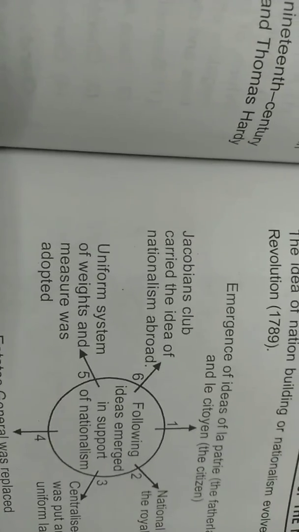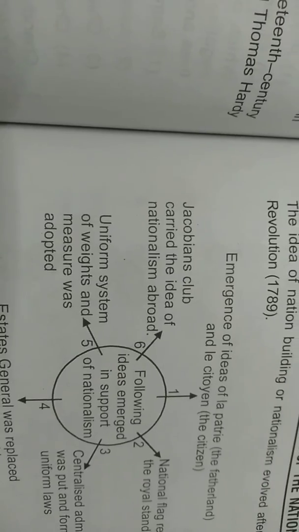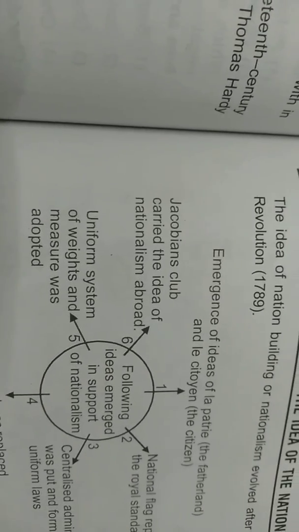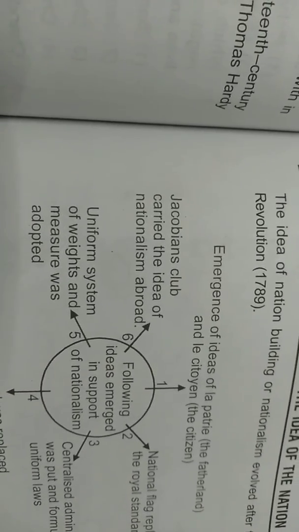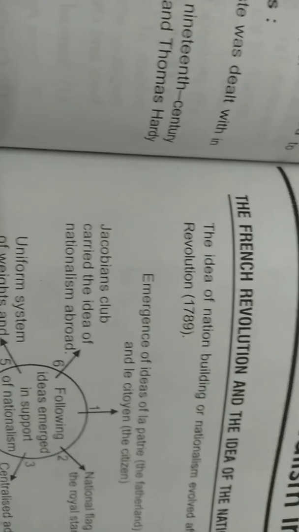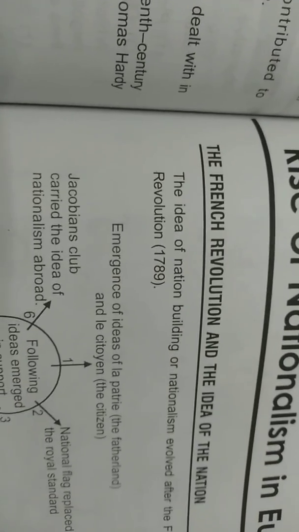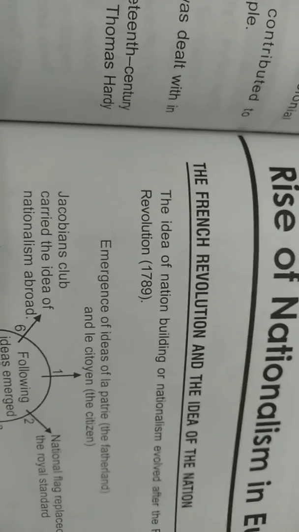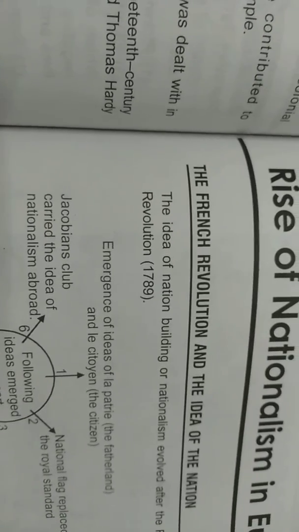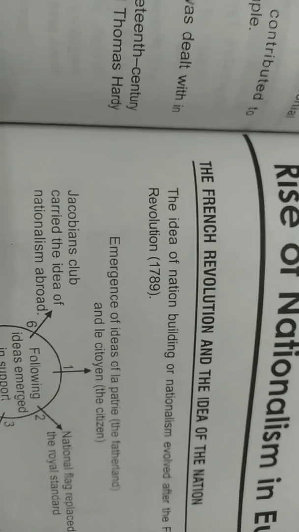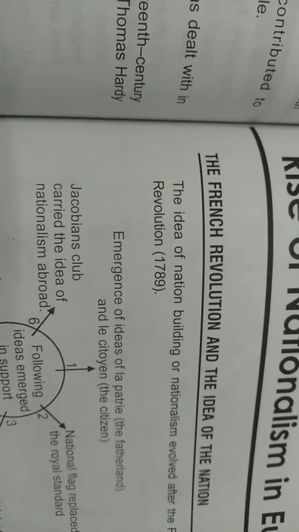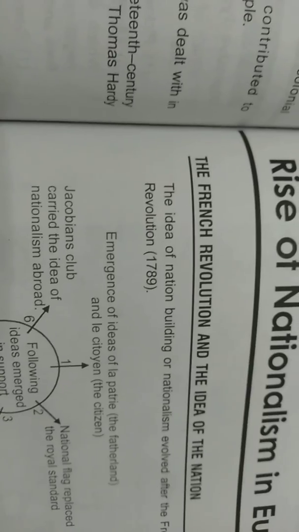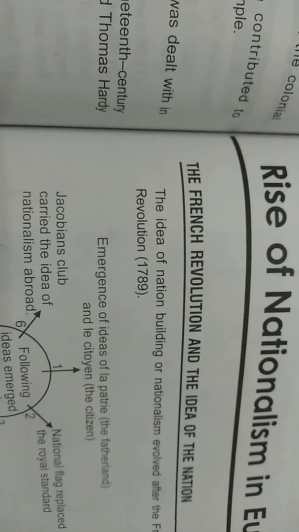Similarly, the common people adopted a uniform system of standard weights and measures. One more important thing: the common people, artisans, peasants, workers and labourers, created an organization which was popularly called the Jacobin Club.